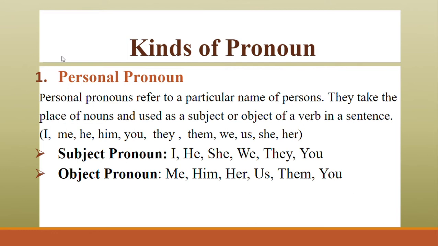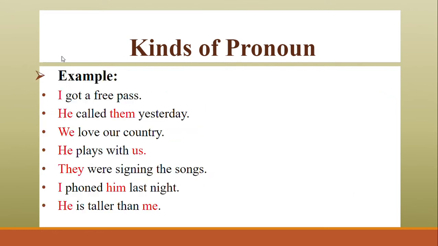These are the types of personal pronoun. I got a free pass. He called them yesterday. We love our country. All those words written in red are the examples of words used as personal pronouns. He's taller than me. I phoned him.